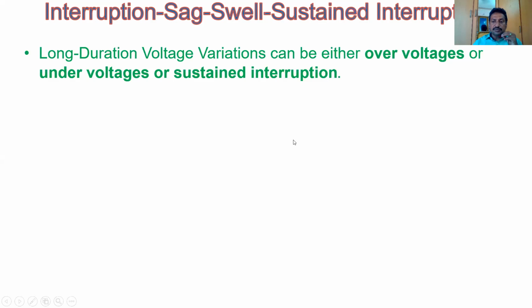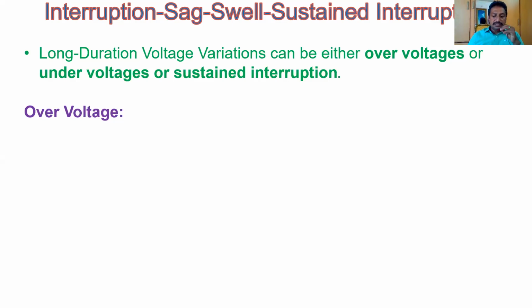There should be a variation in the voltage magnitude. Due to that variation in terms of magnitude and duration, it can be classified into three types: long duration over voltage, long duration under voltage, or sustained interruption. So how can we classify these three categories? First we'll go to over voltage.